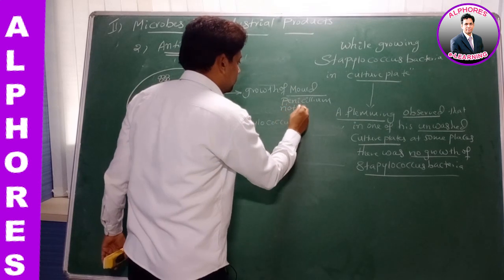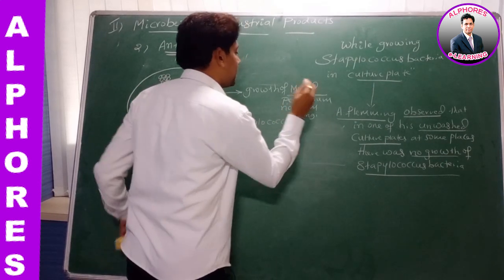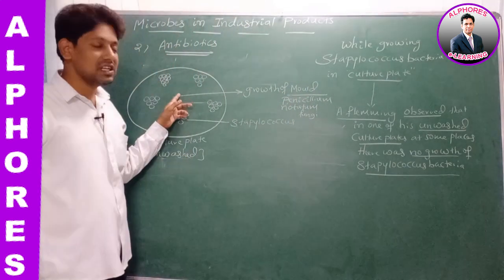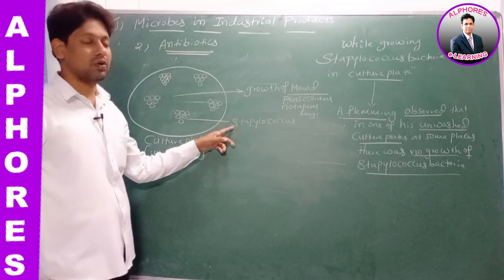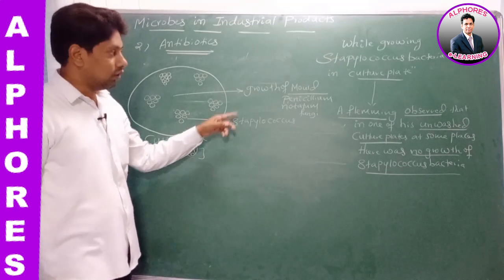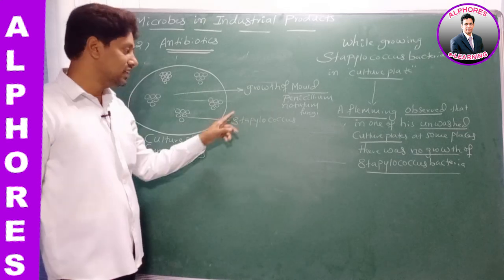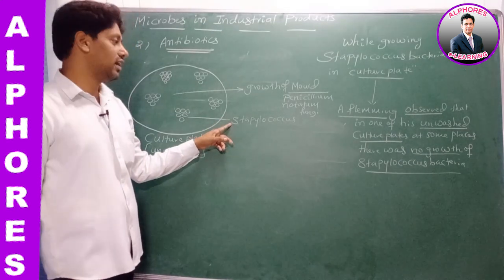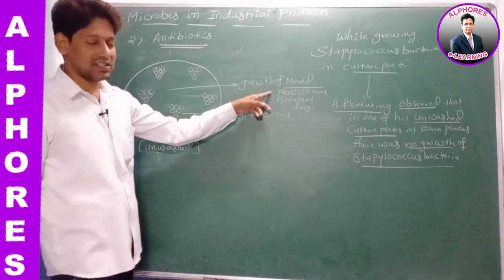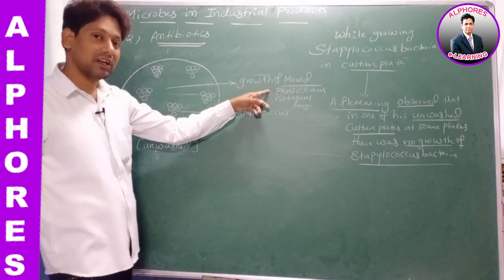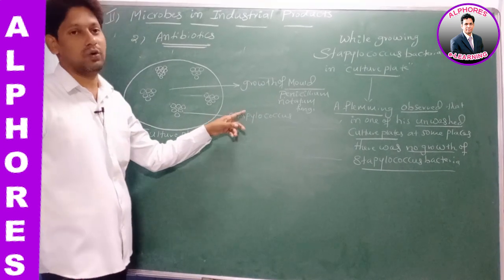Penicillium notatum fungi. It clearly indicates that growth of Penicillium notatum fungi has inhibited the growth of Staphylococcus bacteria. Yes or no? Growth of Penicillium notatum fungi has inhibited the growth of what? Staphylococcus bacteria. How, sir? This Penicillium notatum fungi secreted a chemical. That chemical has inhibited the growth of Staphylococcus bacteria.